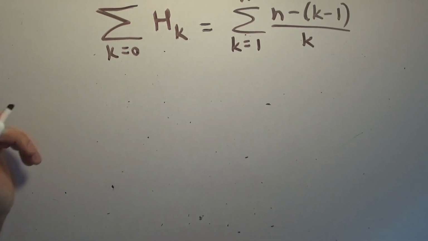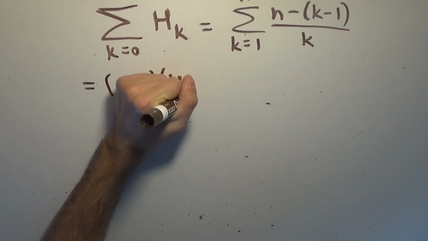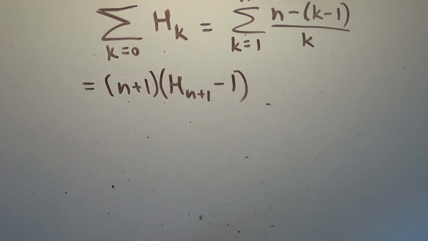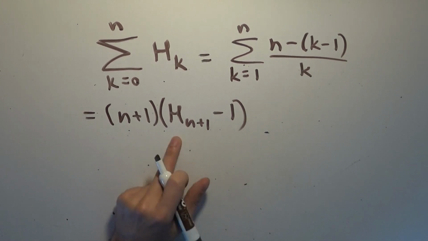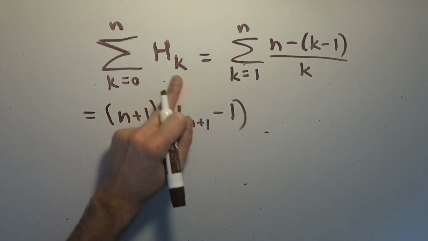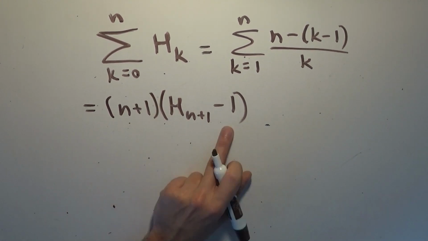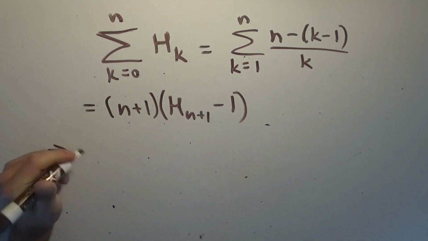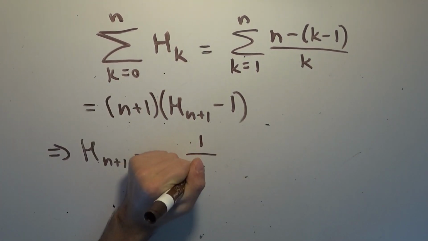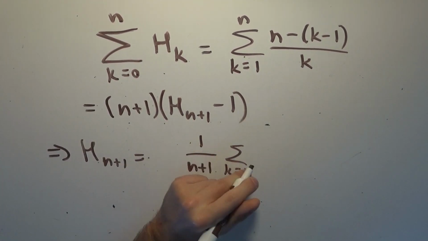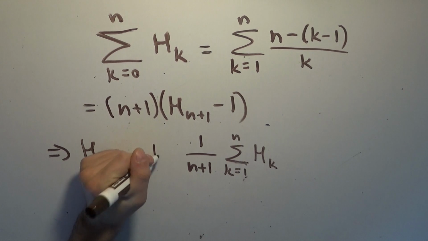So we've also just derived now that this is in fact equal to n plus 1 times the n plus first harmonic number minus 1, right? That was our result. So this is the sum over the first n harmonic numbers. What this also allows us to do is solve for h sub n plus 1 in terms of a sum over all of the other harmonic numbers beneath it. So we can simply divide by the quantity n plus 1 and then add 1 over. So we get, this implies that the n plus first harmonic number is equal to 1 over n plus 1 times the sum over the first n harmonic numbers, and then we're adding 1 over to the other side after we've divided, so we get 1 plus that.